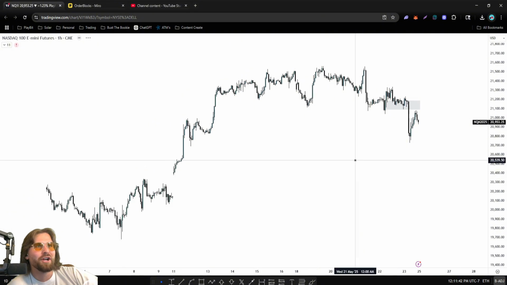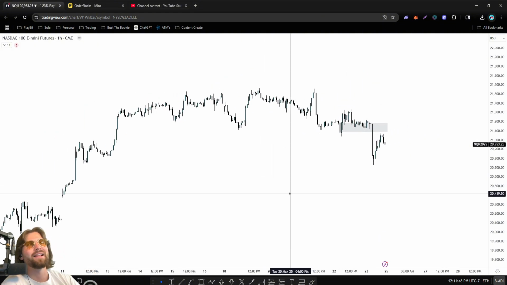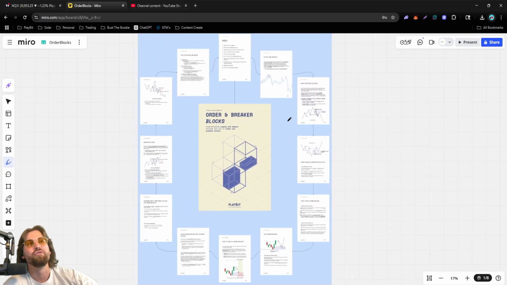So are breaker blocks and order blocks scams? It's really up for you to determine it. Over my last 6 years of trading, 2.5 years of using order blocks, or at least knowing of them and searching for them in the market, they're just not profitable. I mean, they definitely don't get hit as often. They don't provide the reaction you want. And I studied them. This is a complete guide of exactly what order and breaker blocks are, and they're just not as useful as a fair value gap.